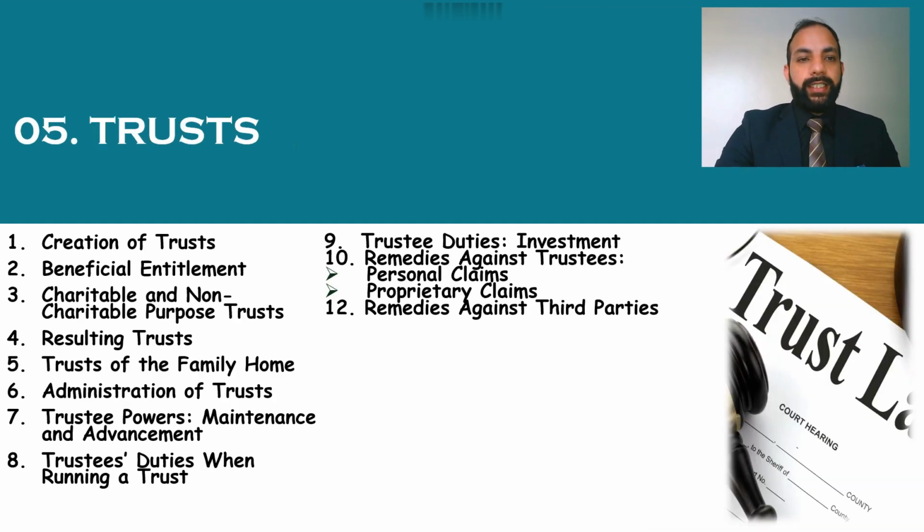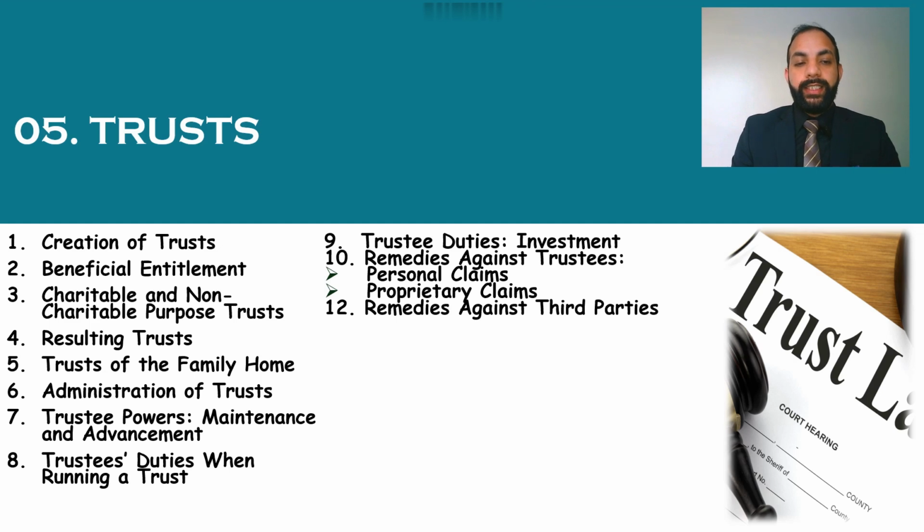The next subject, number 5, is trusts. In trusts, first is the creation of trust, then beneficial entitlement, then number 3 is charitable and non-charitable purpose trusts, number 4 is resulting trusts, number 5 is trust of the family home, number 6 is administration of trust, number 7 is trustee powers and maintenance and advancement.